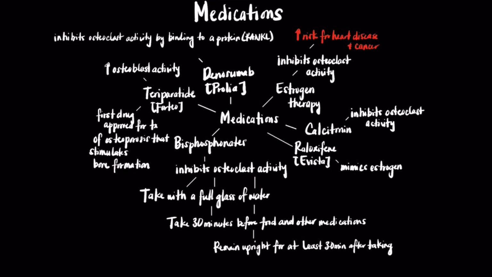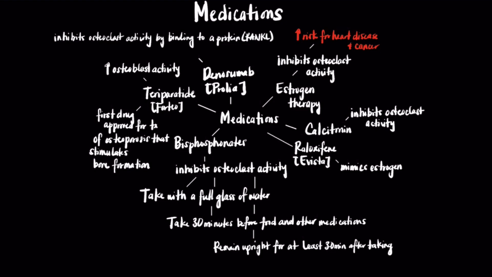Estrogen therapy is used in individuals with osteoporosis as it inhibits osteoclast activity, though it's not primarily used due to its propensity to cause heart disease and certain types of cancer. Bisphosphonates such as alendronate or Fosamax are also used as they also inhibit osteoclast activity.